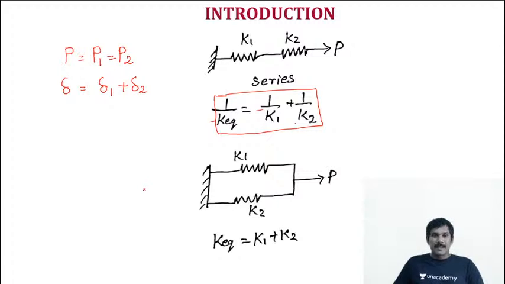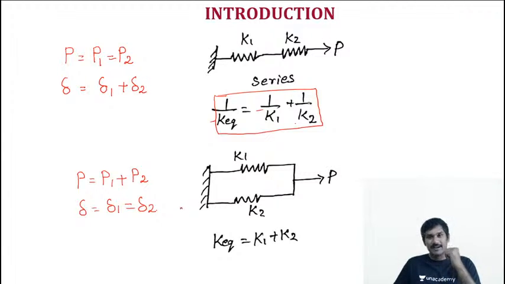If it is a parallel connection, then the total load is equal to the load on the first spring plus the load on the second spring, and the deflection is equal on both springs. This is very similar to composite sections, which we have already discussed. So in series, load is common and the sum of deflections equals the total deflection.